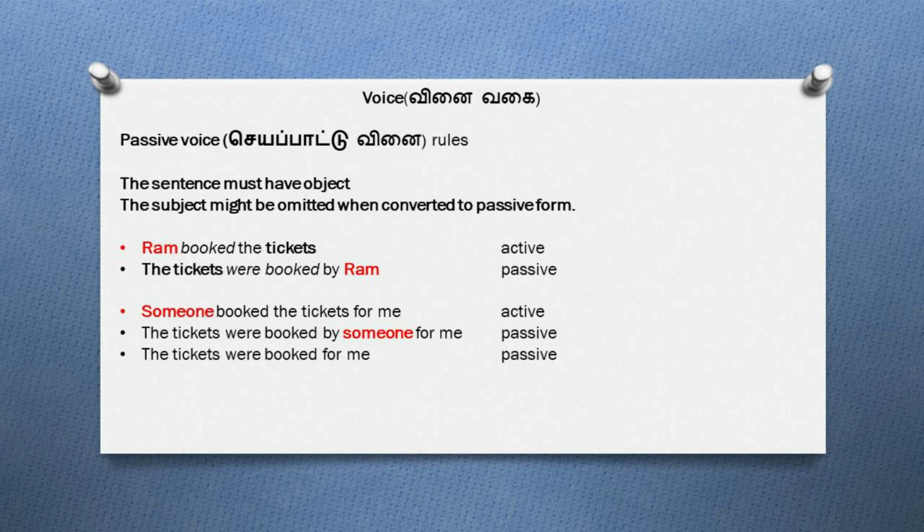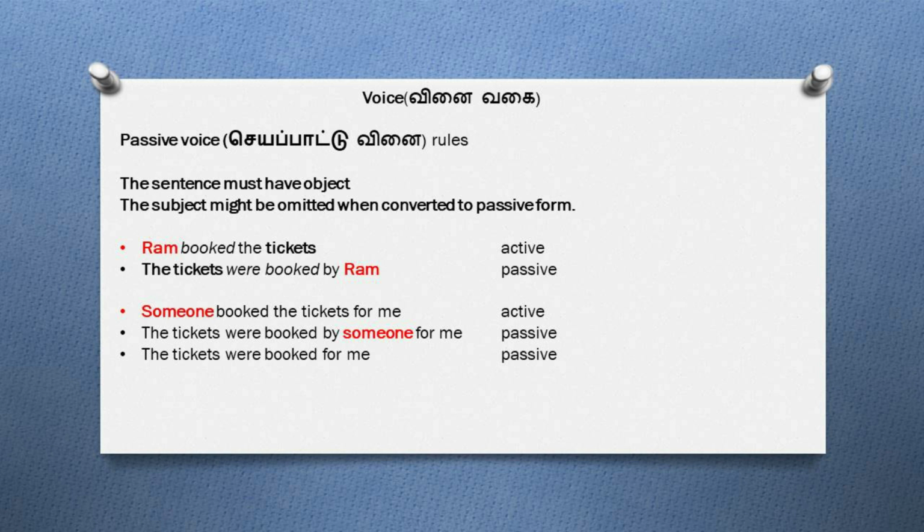Ram booked the tickets. In the sentence, Ram is the subject, booked is the verb, and the tickets is the object. And this sentence is in its form subject plus verb plus object and the sentence is very direct. So this is an example of active voice. When converting the active voice sentence to passive voice, the sentence will become the tickets were booked by Ram.